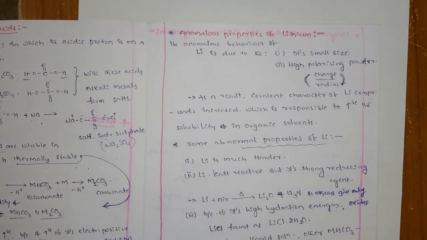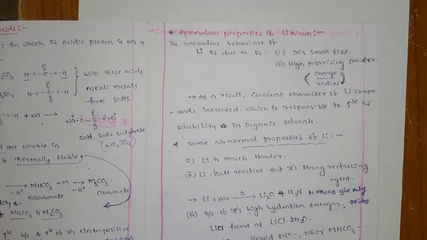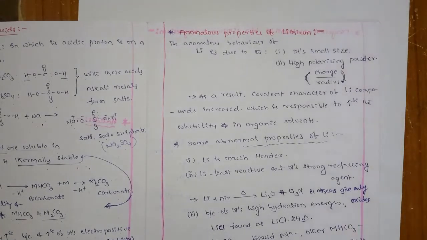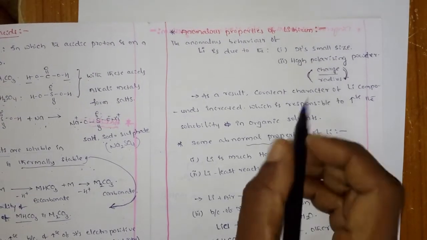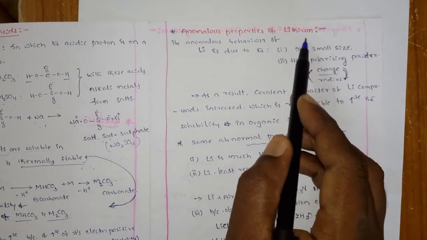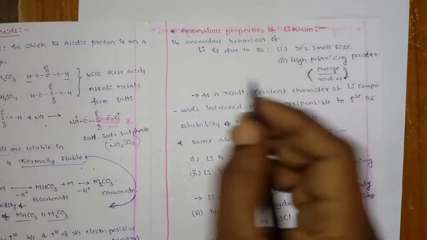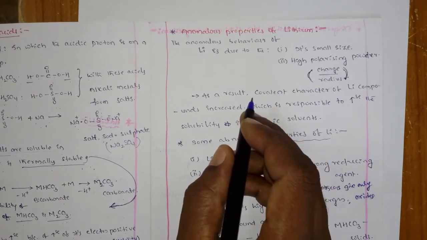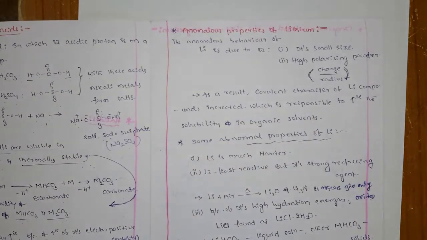Hello students, in the previous lectures we discussed the characteristics of some alkali metal compounds. Now we are going to see the next topic, that is anomalous properties of lithium. Anomalous simply means different properties. It shows some different properties compared with the corresponding group elements.